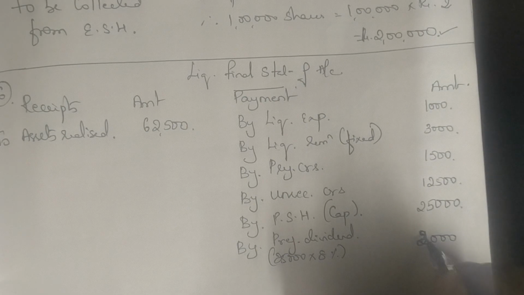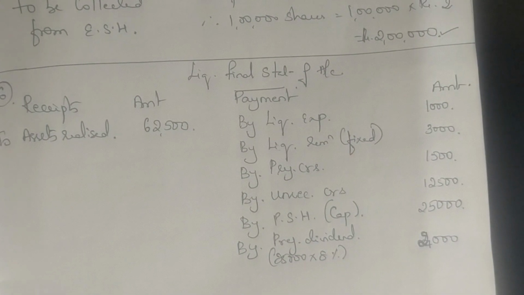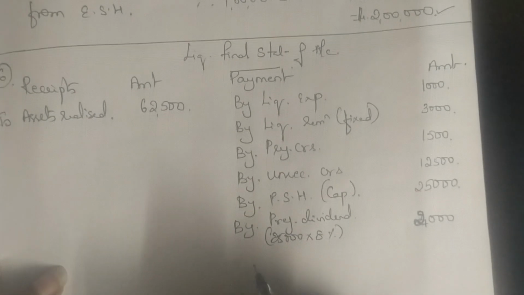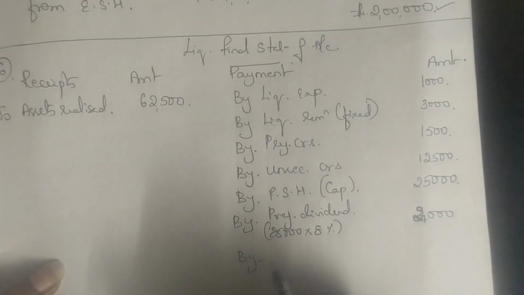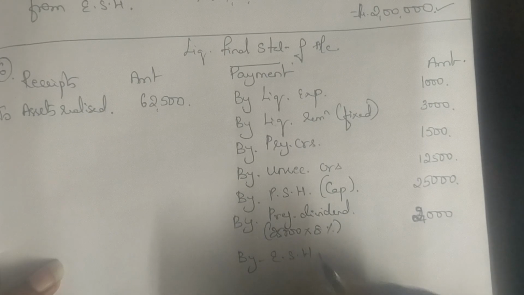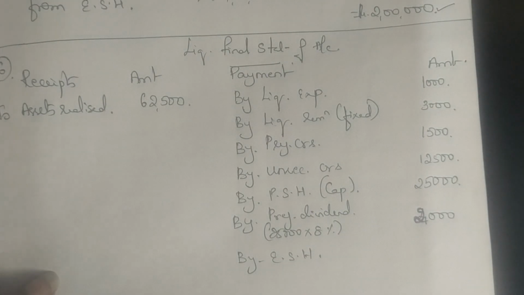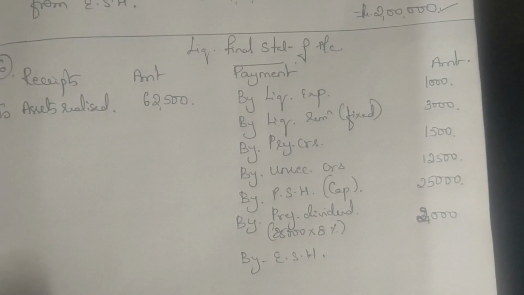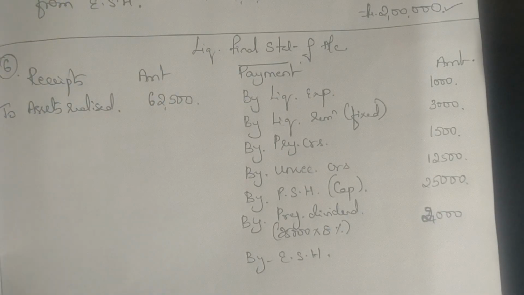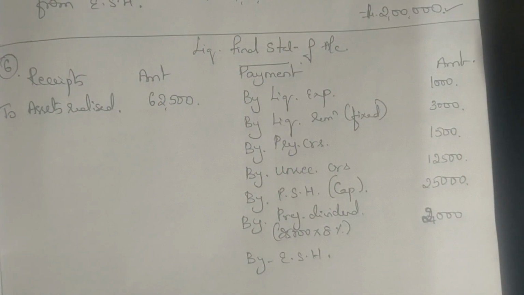Okay, this is 2,000. Fine. So preference shareholders have done capital, have done dividend also. After preference shareholders, who comes? Your equity shareholders. Now how do you do the problem after this? You basically take the total of your receipts minus the total of all the payments. Whatever is left out, you write it as the balancing figure and close the problem.